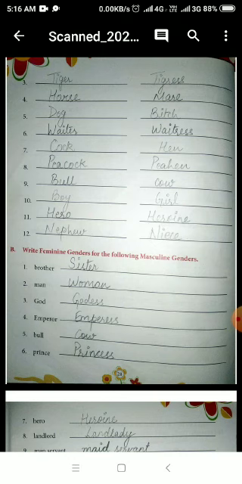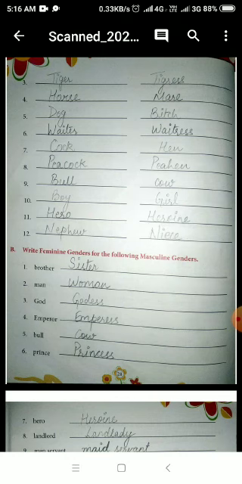We have done the exercises given on page number 27, and I gave you exercise B of page number 28 as homework. I hope that you have done this exercise. Let us discuss the answers today. Page number 28, exercise B. Write feminine genders for the following masculine genders.